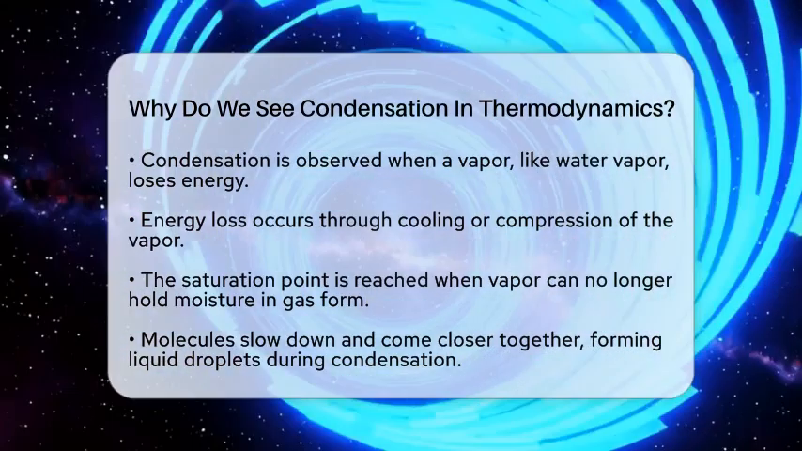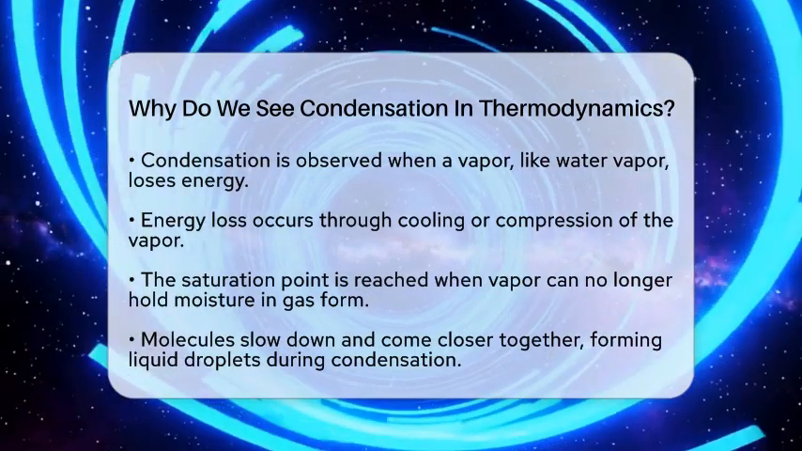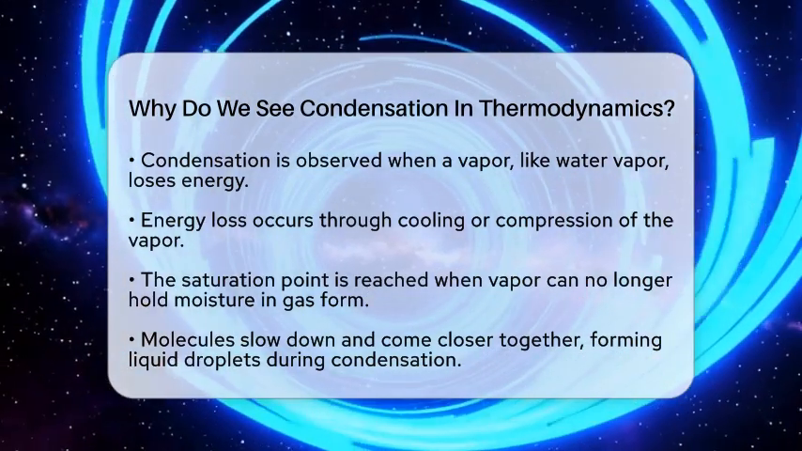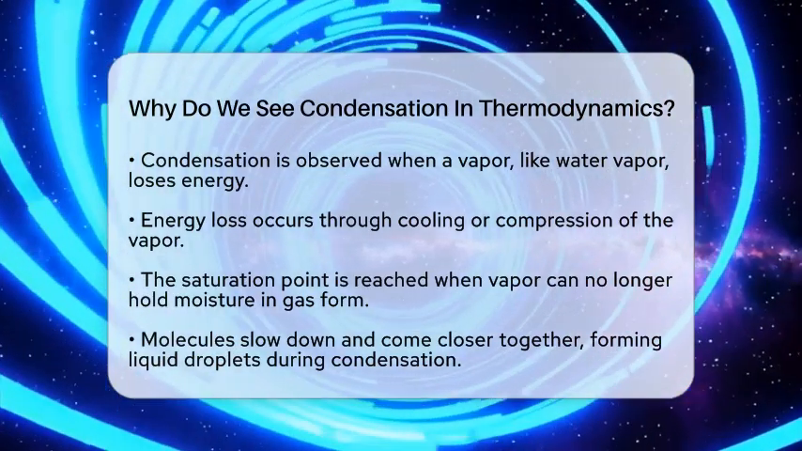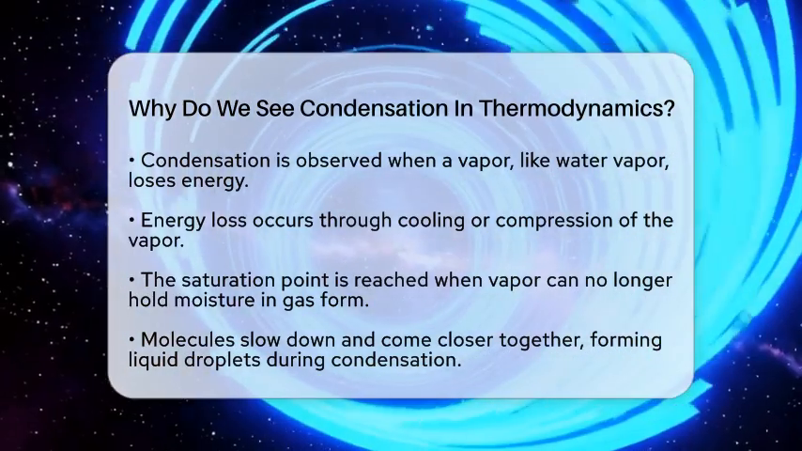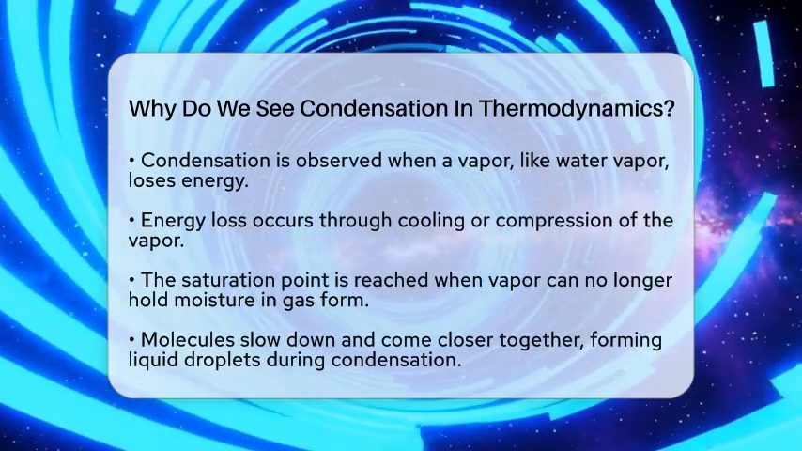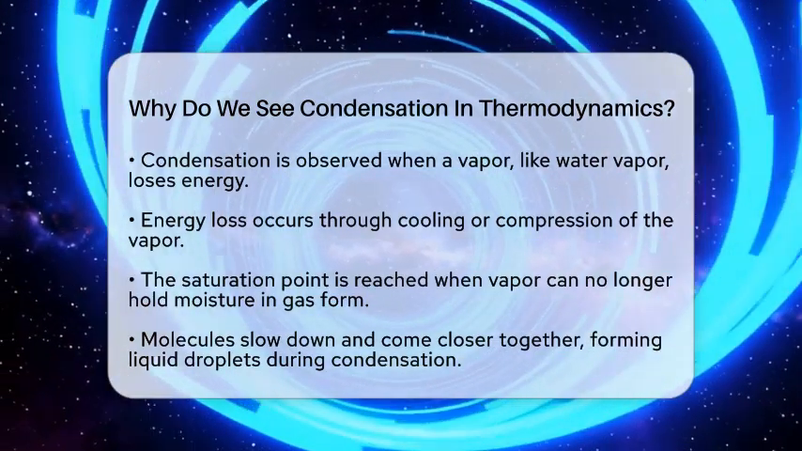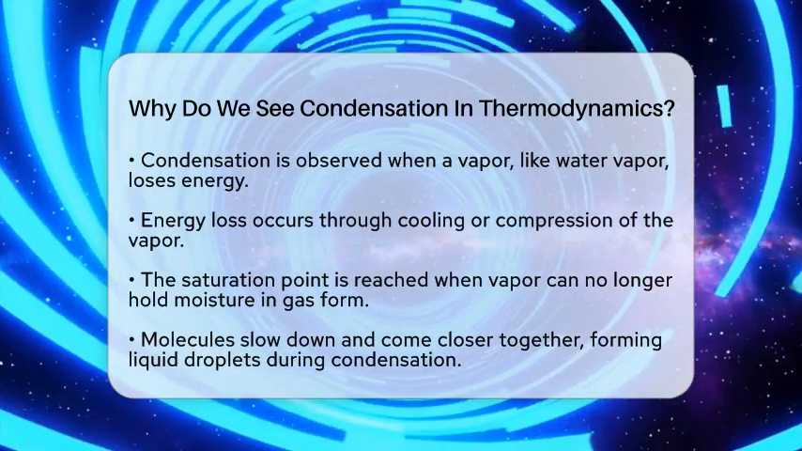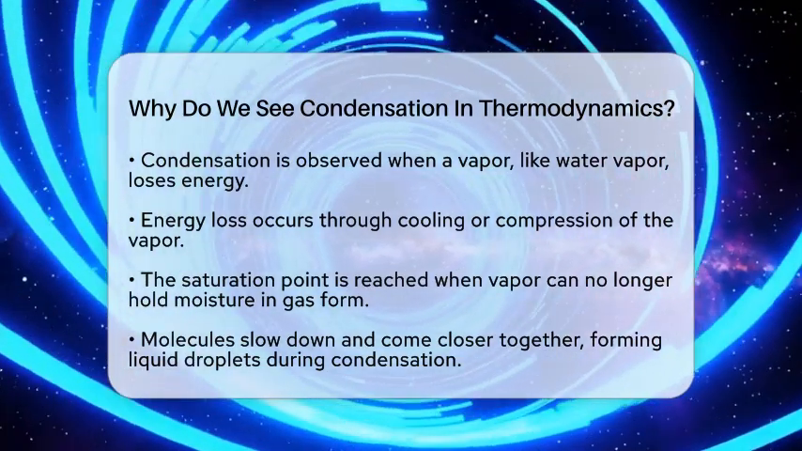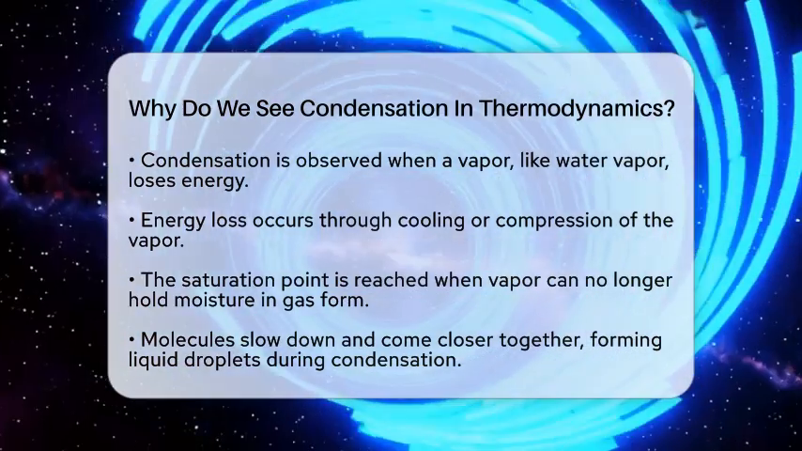Let's break it down. Condensation occurs when a vapor, often water vapor, loses energy. This energy loss usually happens through cooling or compression. When the vapor cools, it reaches a point called the saturation point. At this stage, the vapor can no longer hold all the moisture in its gaseous state. As a result, the molecules slow down, come closer together, and form liquid droplets.